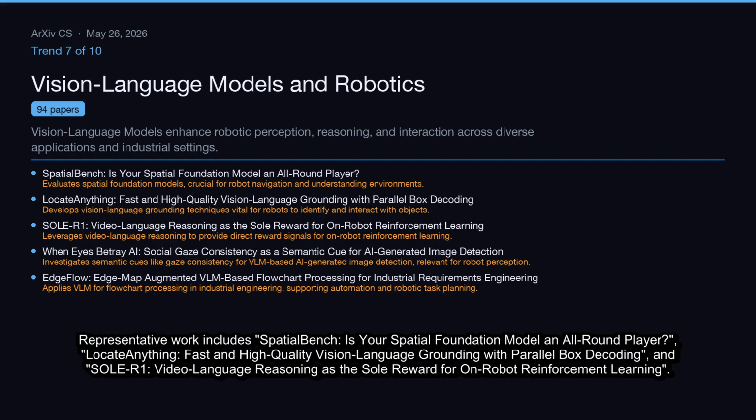Representative work includes Spatial Bench: is your spatial foundation model an all-round player? Locate anything: fast and high-quality vision language grounding with parallel box decoding. And SOL-R1, video language reasoning as the sole reward for on-robot reinforcement learning.